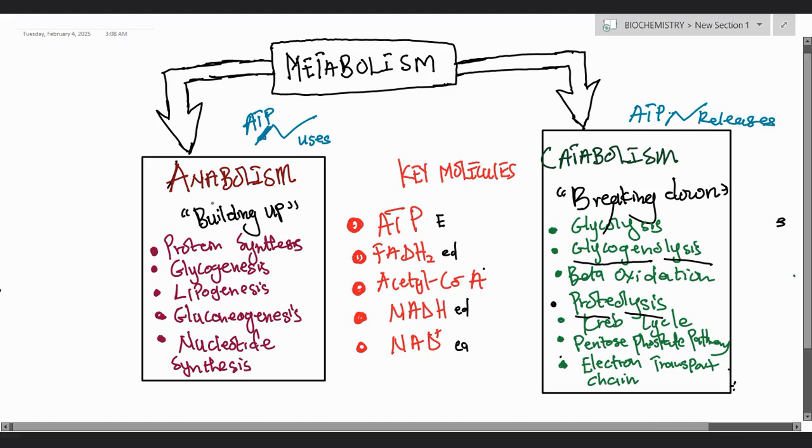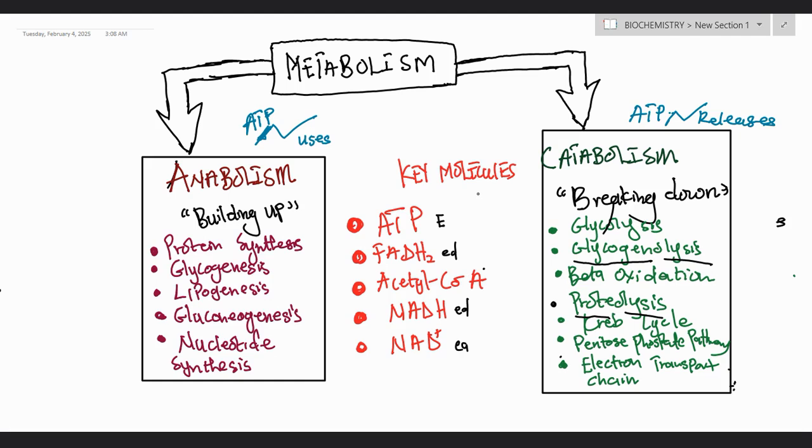The building up aspect of metabolism is what is known as anabolism. And the breaking down of substances or molecules within the body is what is known as catabolism.